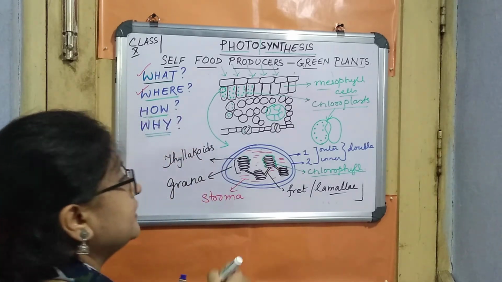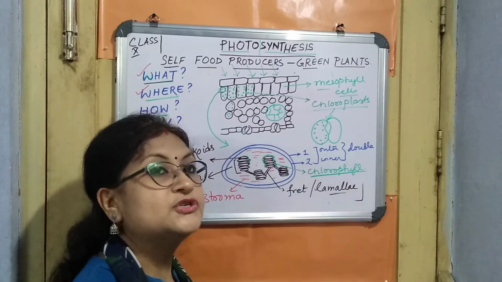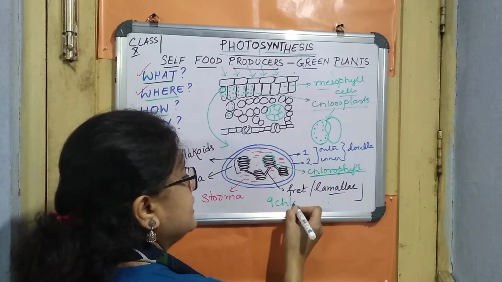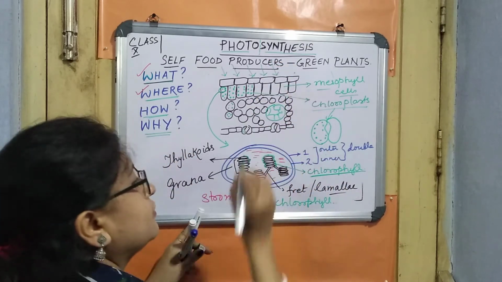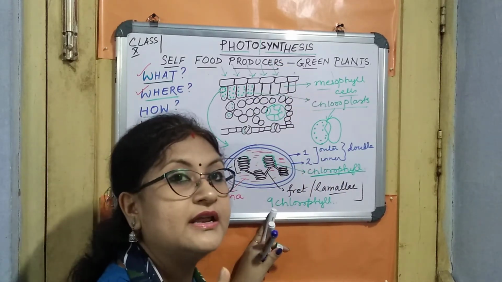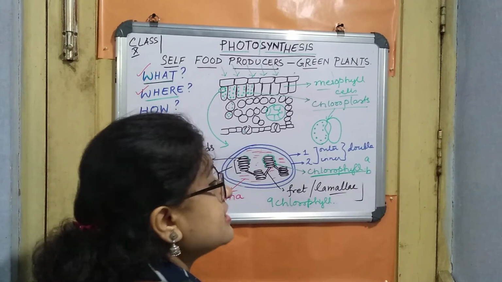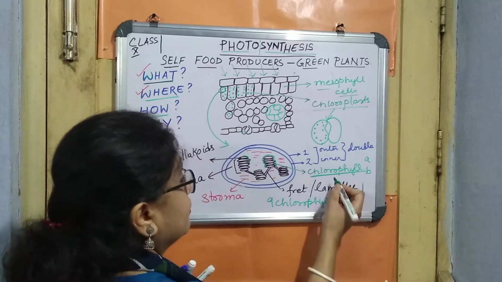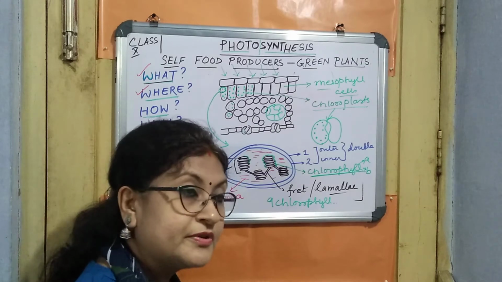Now you will be surprised to know that there are actually 9 types of chlorophyll, but in photosynthesis 2 chlorophylls are mainly active, chlorophyll A and chlorophyll B. They are named like vitamin A, vitamin B. Chlorophyll A and B are very active for this process.